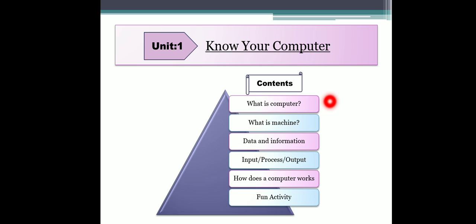So let's see the contents of this unit, what we are going to read in today's lecture. First of all, we will see what is a computer, then what is a machine, then we will read about data and information, and also input, process and output, and then we will study how a computer works, and at the end we will do a fun activity.